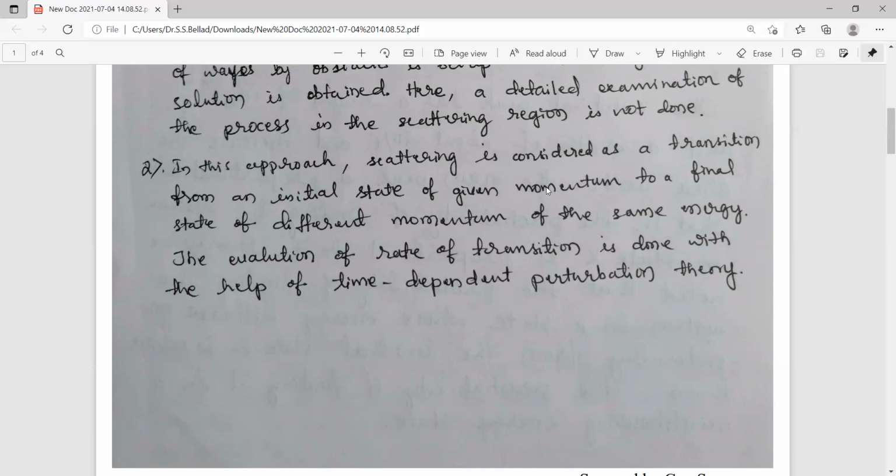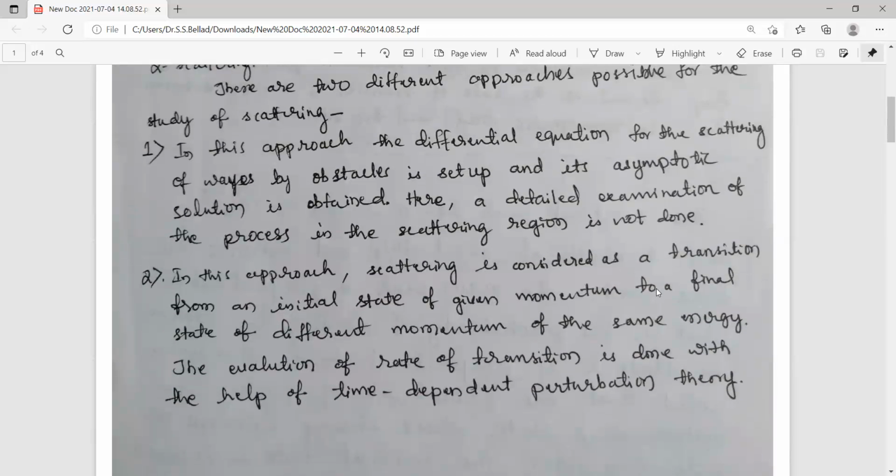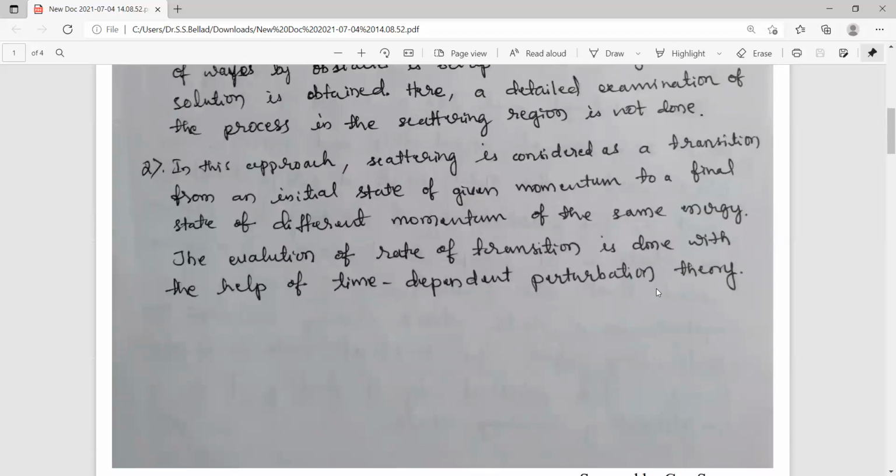Initially some momentum will be there, and after the scattering, the momentum is going to change, but the energy remains the same. The evaluation of the rate of transition is done with the help of time-dependent perturbation theory. So in this way, the scattering phenomenon is studied by these two approaches.